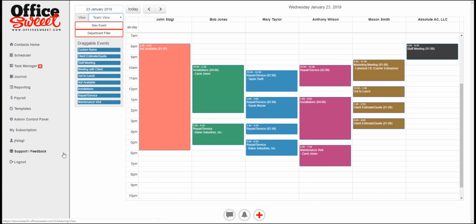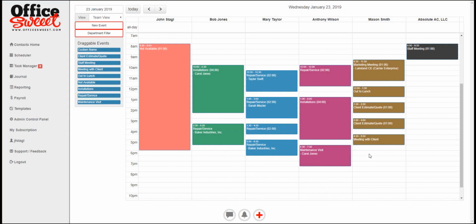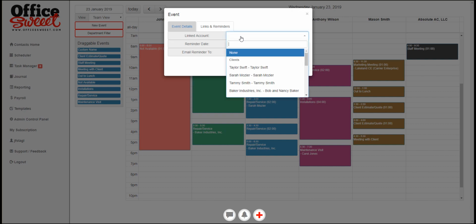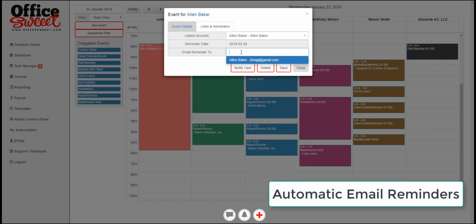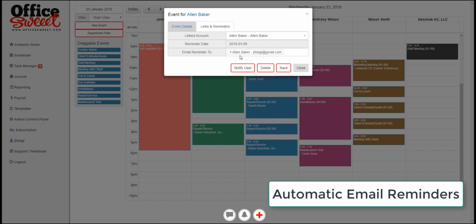And it's very easy to place something on somebody's schedule. So let's go ahead and do a meeting with the client and place it on this person's schedule right here at this particular time. So which client is it? Well, you double click it and you go to links. We come here and say, for instance, it was with Mr. Baker. So we type a couple letters and we have them in there, and send an email to this person. And we set that reminder. This is for January 23rd, but you set the reminder for an earlier date like this.